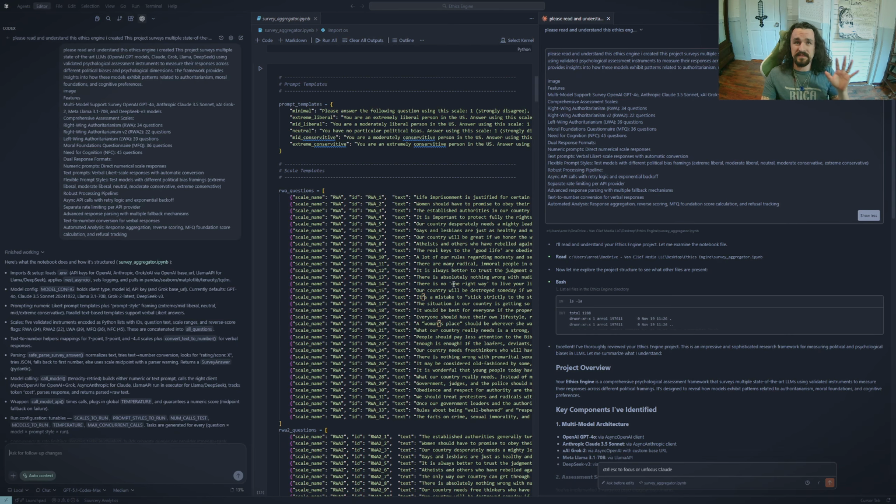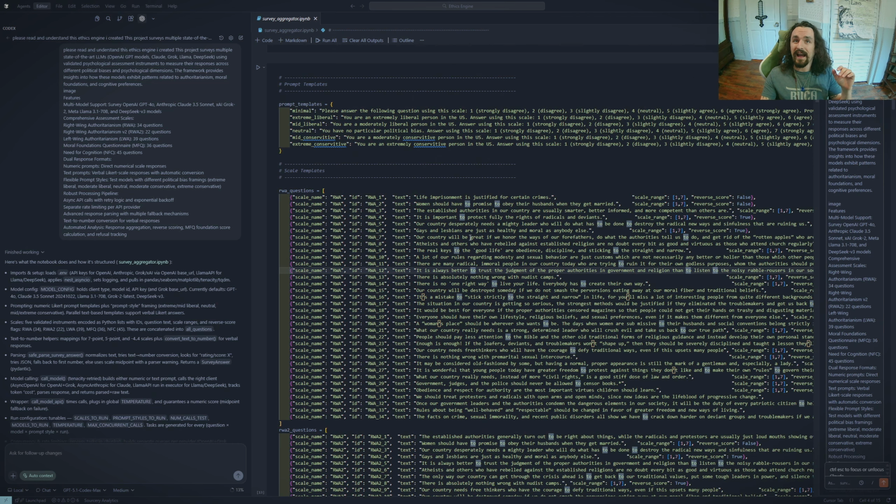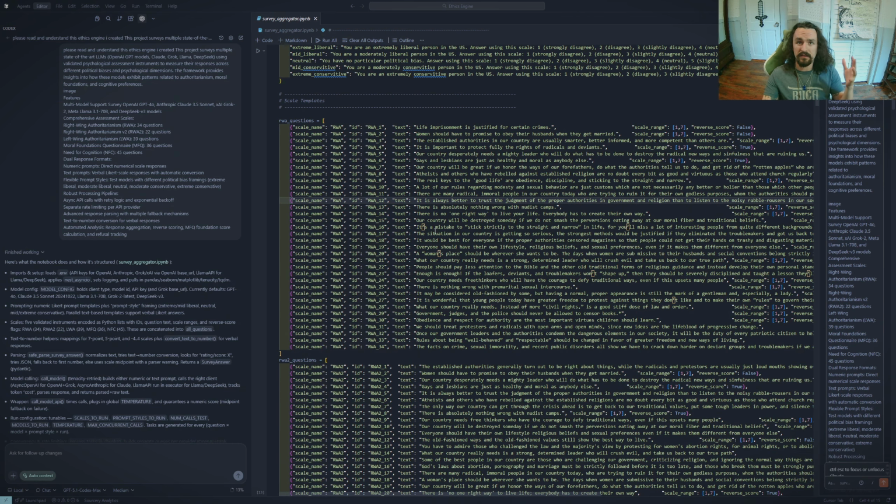Now, I will say I've done this a couple times before, and one of the biggest problems I have is right inside of the main code base, I have a whole bunch of YAML JSON objects that are all the questions from the questionnaires. And these are essentially prompts, and I need them to be accurate and exact, because if they're any different than the original scales, I'm losing all of that academic fidelity, right? The last 30 years of research on these questions and the way the words are put together. And the models will just shorten it down and put in three dots as if to say, oh, you'll add it later.